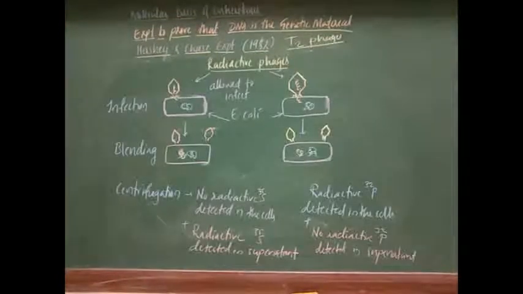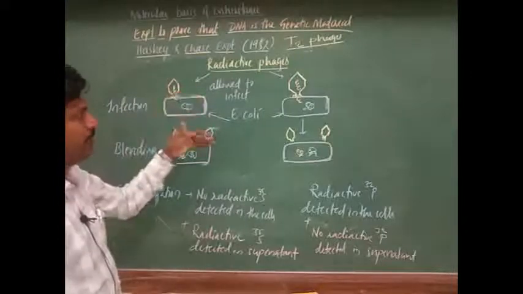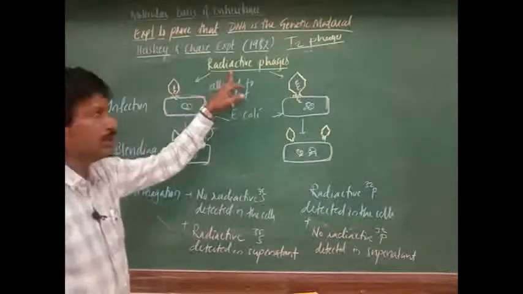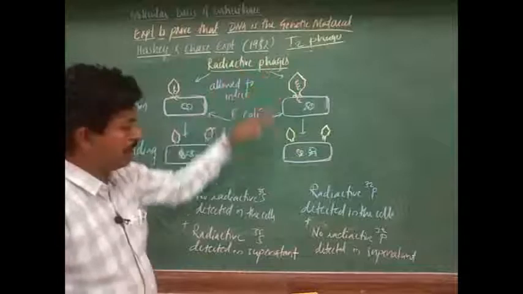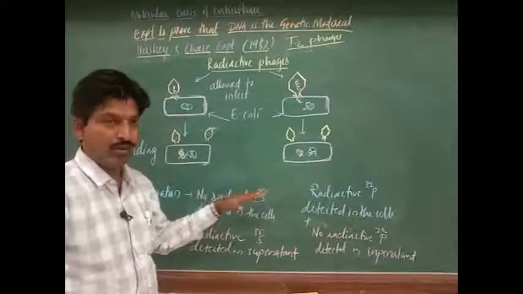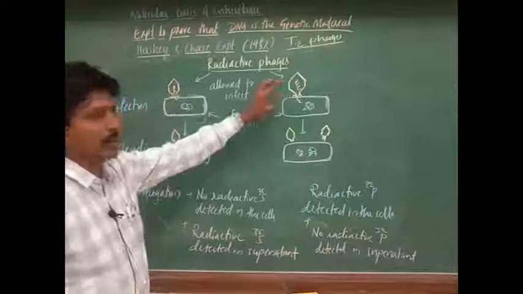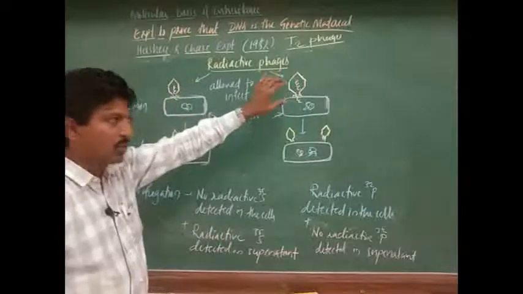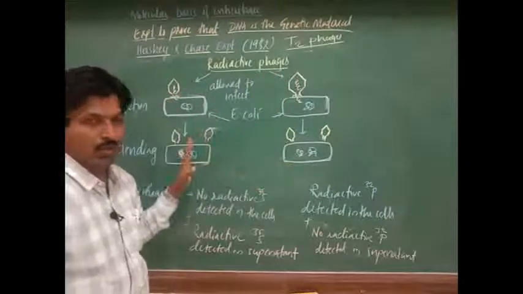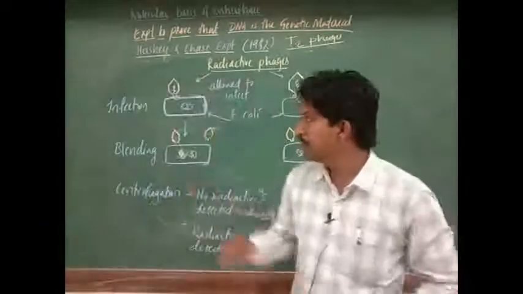Yes, students, here is the next part of that experiment. They have got radioactive phages, as I drew before. These are the simple, small structures I drew.